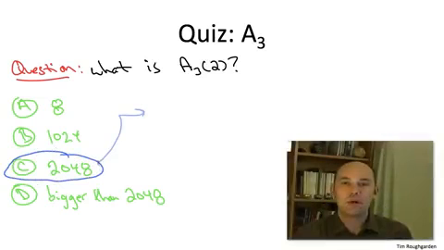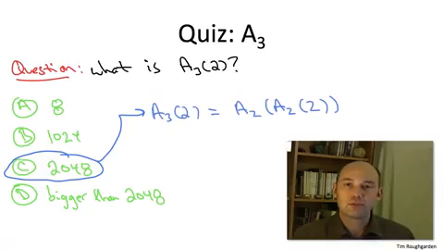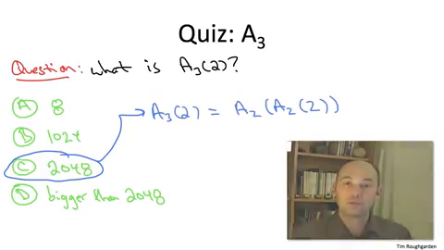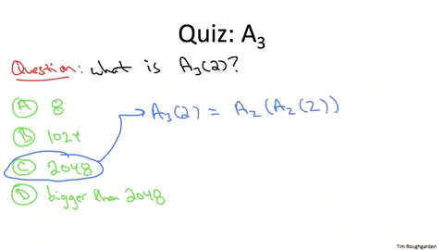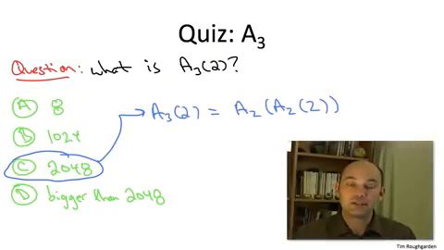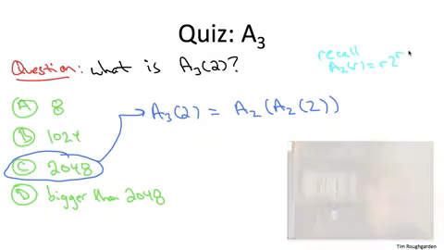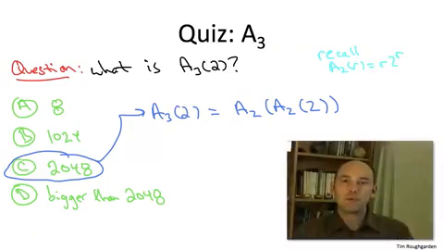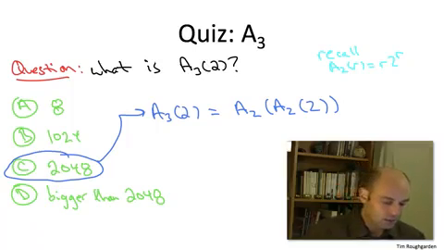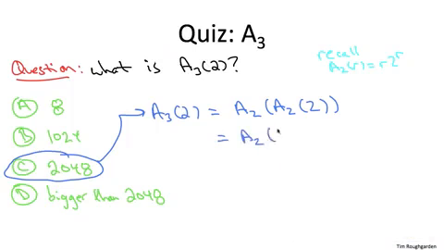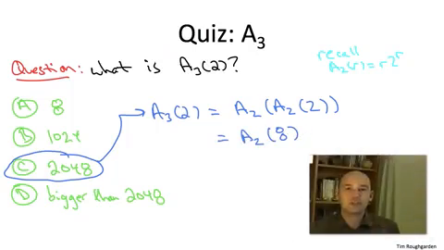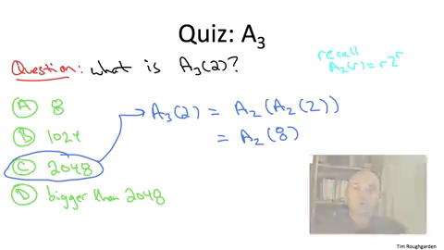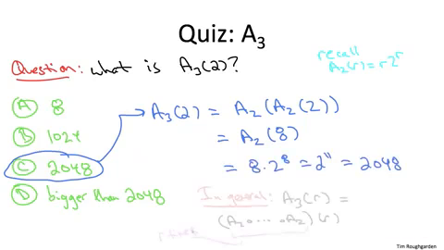Let's see why. Well, A3 of 2 just means we apply A2 twice to 2. Now, in the last quiz, we evaluated not only A2 of 2, but A2 of all integers r. We discovered it was r times 2 to the r. So it's a simple matter to evaluate this application of A2 twice. First, A2 of 2 is just 2 times 2 to the 2, also known as 8. And then A2 of 8 is going to be 8 times 2 to the 8, also known as 2 to the 11 or 2048.